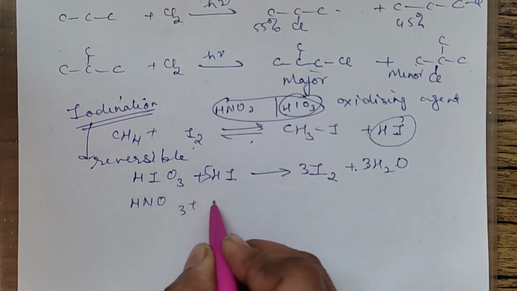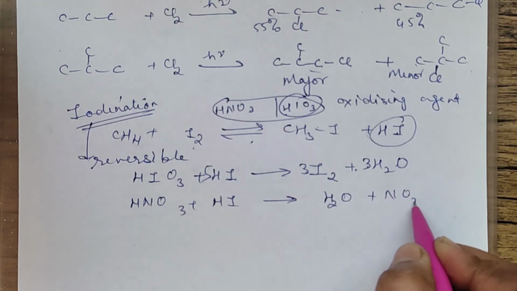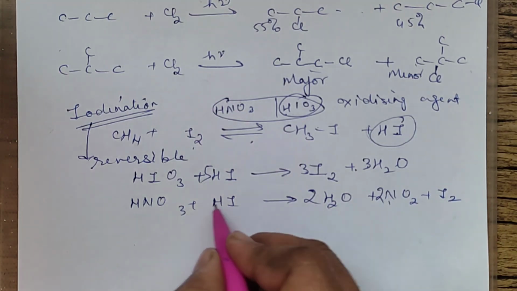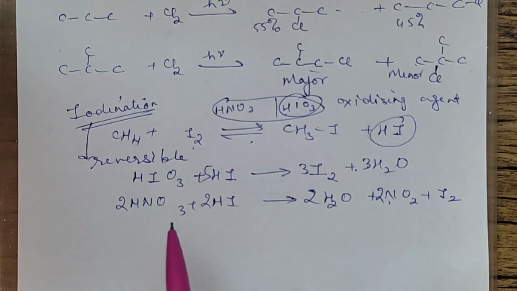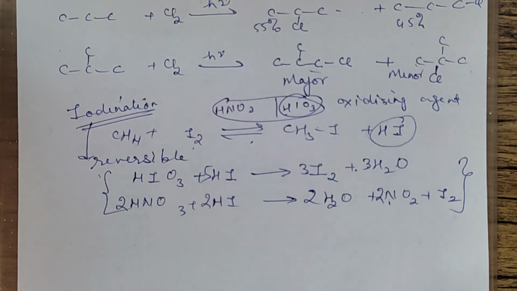HNO3 will combine with HI and it results in the formation of water plus NO2 plus I2. You can balance this: 2, 2 and 2. So either of the two oxidizing agents can be used for this particular reaction. Right? So iodination is never done otherwise. It is always done in the presence of a good oxidizing agent because it is reversible and the oxidizing agent will remove the product and increase the concentration of the reactant. Hence, as per Le Chatelier's principle, the equilibrium will shift in the forward direction.